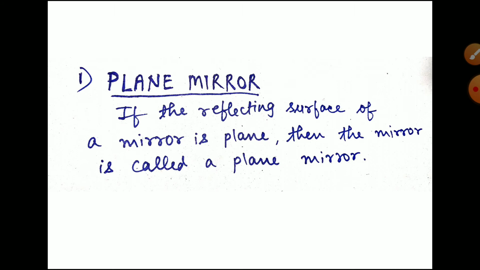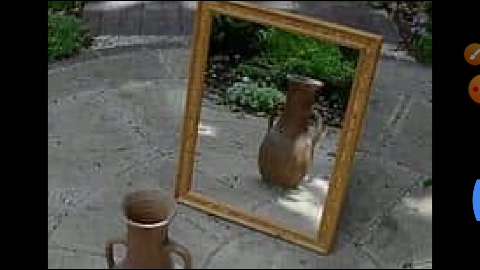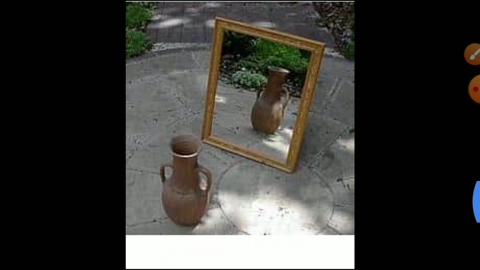Okay, so the surface which is plane. Okay, the plane surface which you can see, the reflecting surface जहाँ से reflect हो रहा है, that surface is very plain. That is why the mirror is known as plane mirror. Okay, the name itself is clear, plane mirror. ऐसा mirror जिसका reflecting surface plane है. That is why that mirror is known as plane mirror. Here also you can see the plane mirror which you are using at home. One small pot is kept in front of it, and easily you can say the image has been formed.